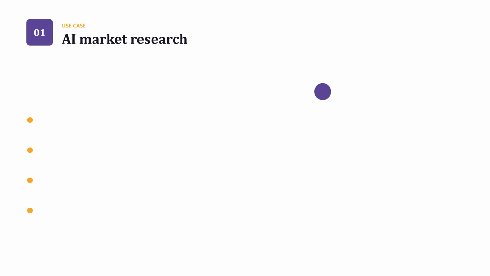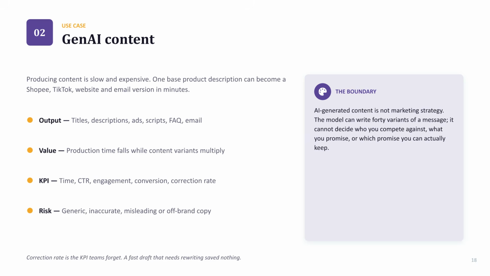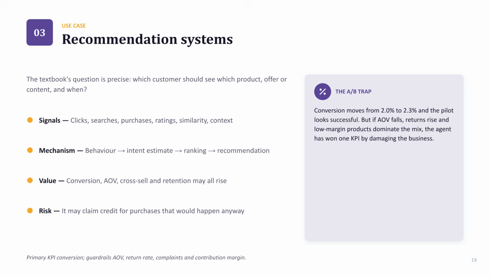The first use case is AI market research. By analyzing thousands of customer reviews, AI can identify patterns and insights much faster than a human team. Just remember, the AI provides a hypothesis, so always verify a sample by hand before making decisions. Second is Gen AI content creation. While it can produce countless marketing variants in minutes, it cannot replace your actual strategy. Ensure you monitor the correction rate. If you're rewriting too much, you aren't saving time.